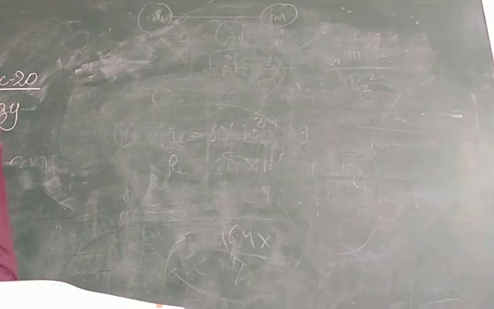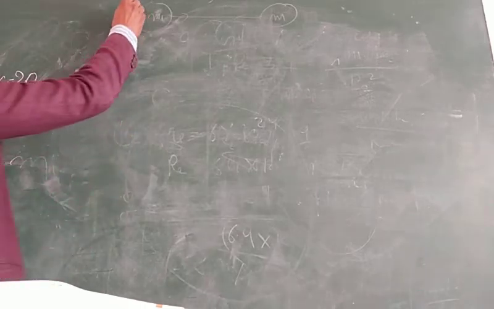Next, we are going to solve a few problems of a free falling body. A free falling body is always under the influence of gravity. Before solving a numerical problem, we have discussed in the previous chapter that there are three equations of motion.